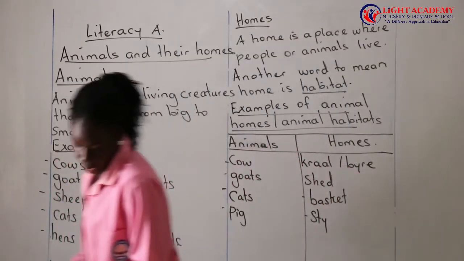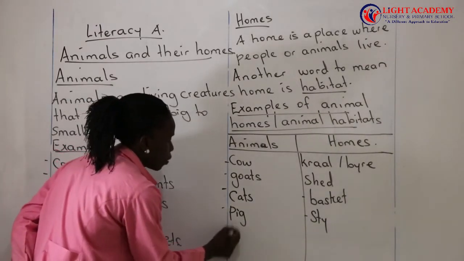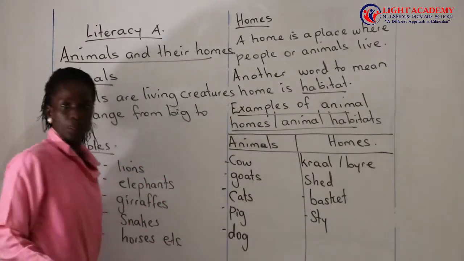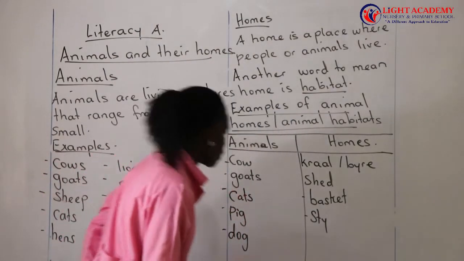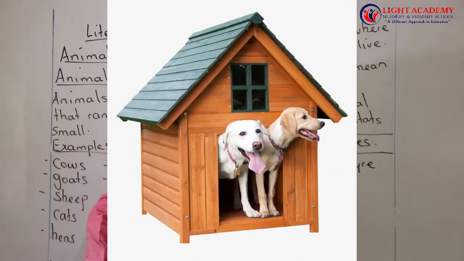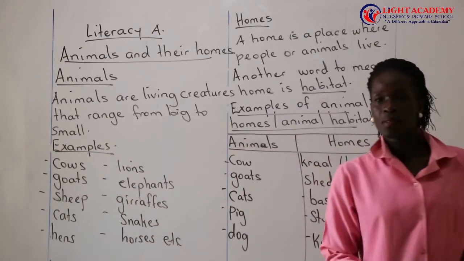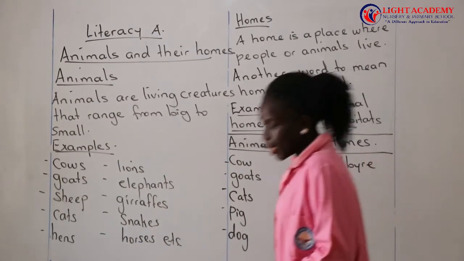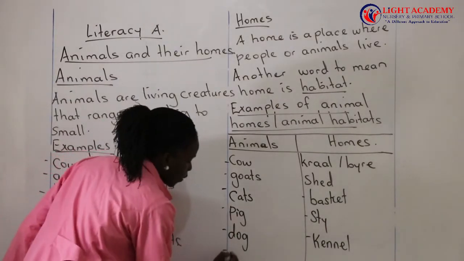And then we go to another animal. Another animal is called a dog. Where does the dog stay? What is the name of the dog's home? That one is called a kennel. A dog's home is called a kennel. Then we have a rabbit.